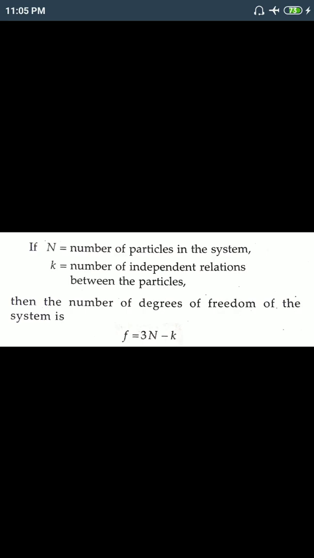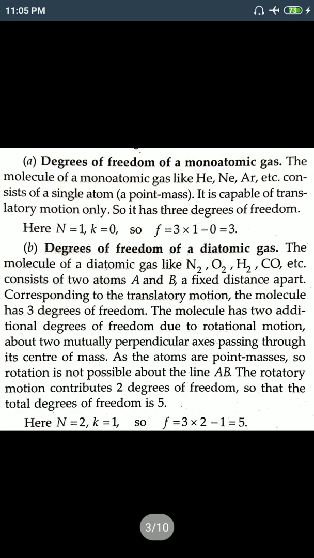Now, if the body is a rigid body, then what happens? A rigid body has a finite size. It can have both translatory as well as rotatory motion. If a rigid body is there, it is mentioned over there that it is a rigid body. If it is a normal body, then normally "body" or "object" is written.